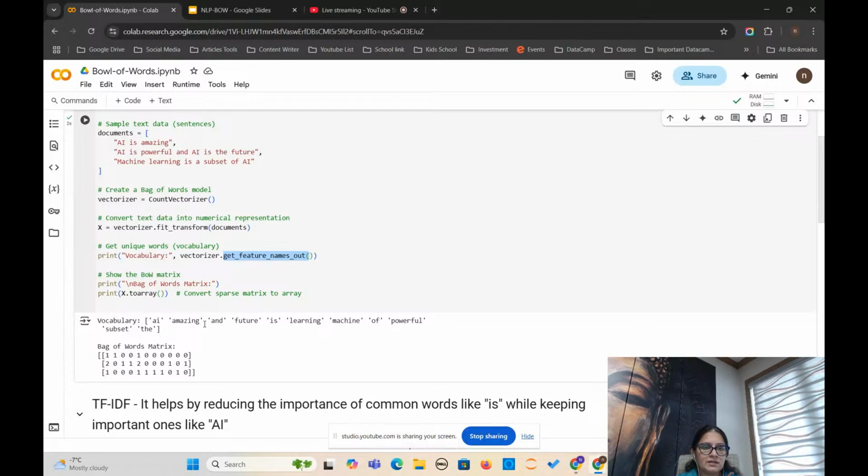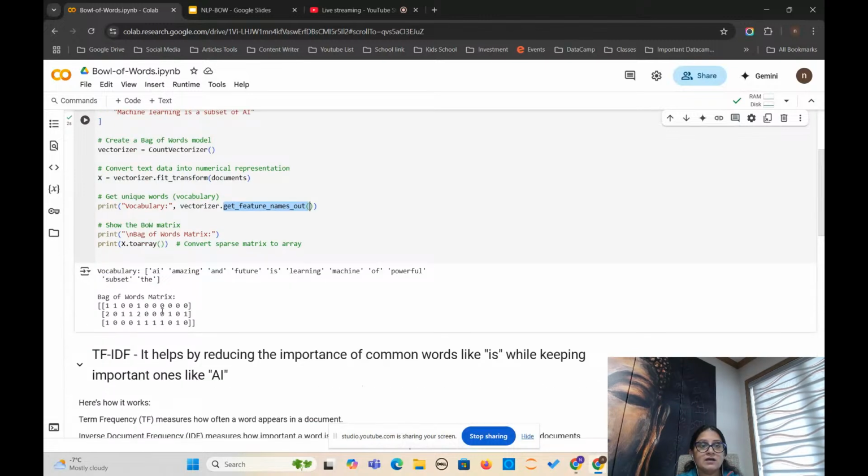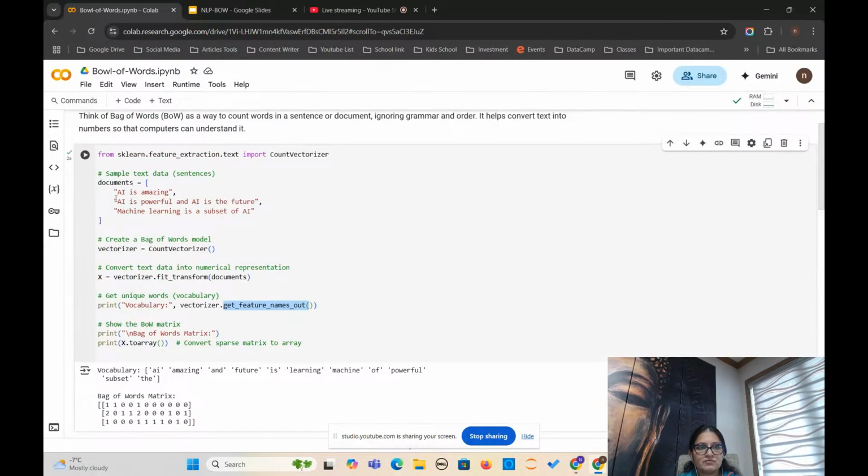Okay, and then look at this, how it is making the word matrix. Here it is saying 1, right? If we talk about AI with the 1, it is assigning 1 to the first sentence because AI exists in this. In the second sentence, AI is coming 2 times, so it says 2. And in the next sentence it is coming 1 time, so it says 1.